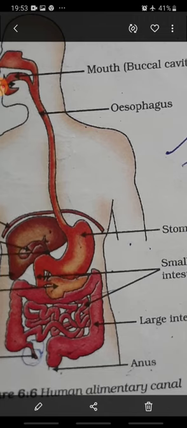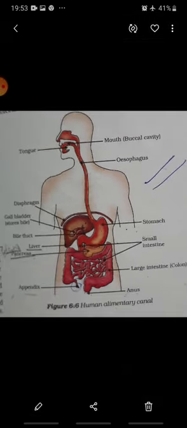Then we can say in a greater diameter one more tube is there, and that is known as large intestine. And this large intestine then later on it ends at the anus. So these are the parts of digestive system.